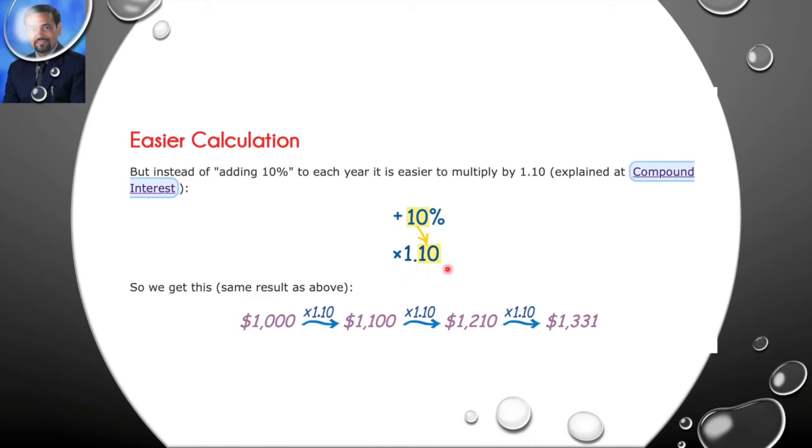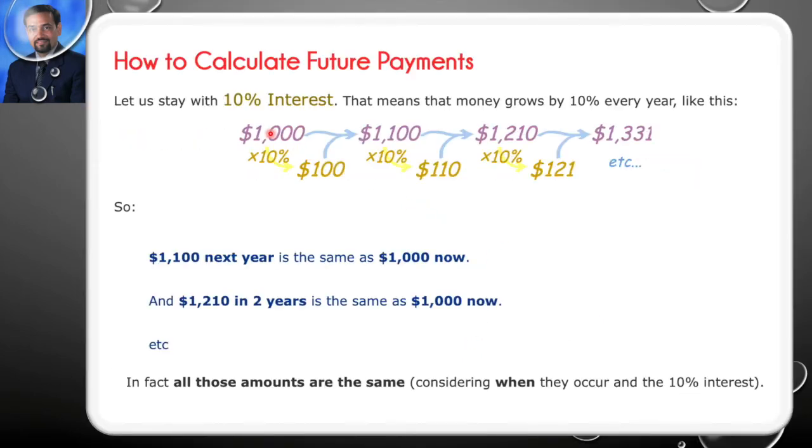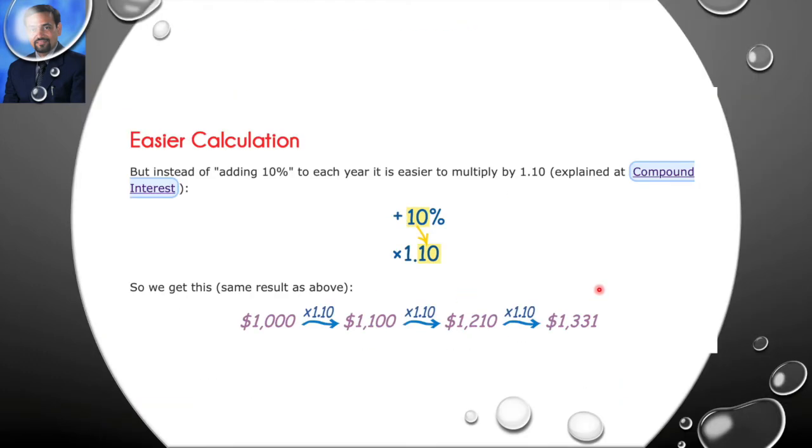So instead of adding 10% each year, it is easy to multiply it by 1.10, as you can see here. Like 1000, if you multiply by 1.10, it will become 1100, then 1210, 1331, and you can see the same amount you are getting here. Like when you calculated it, 1000 into 10% of this. So if you keep on adding, multiplying it, the same amount you will get here also, right? So I think it is clear now why I am multiplying it by 1.10.